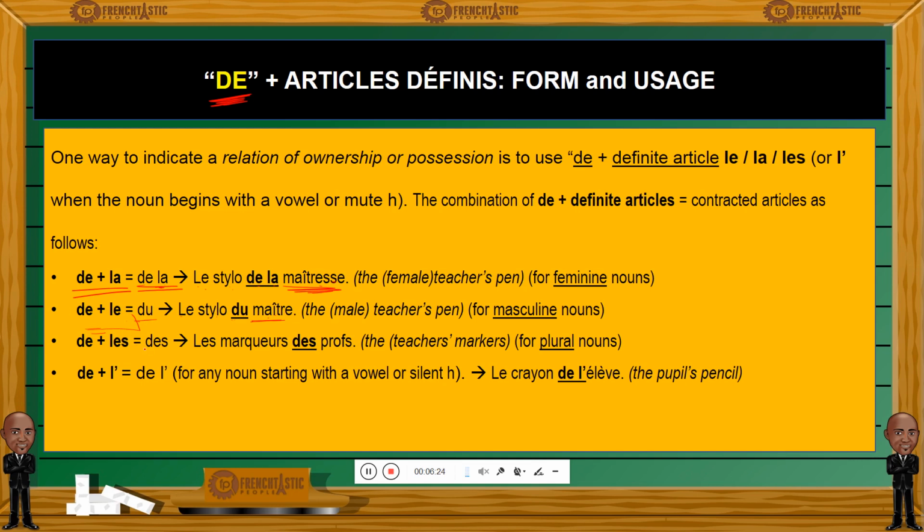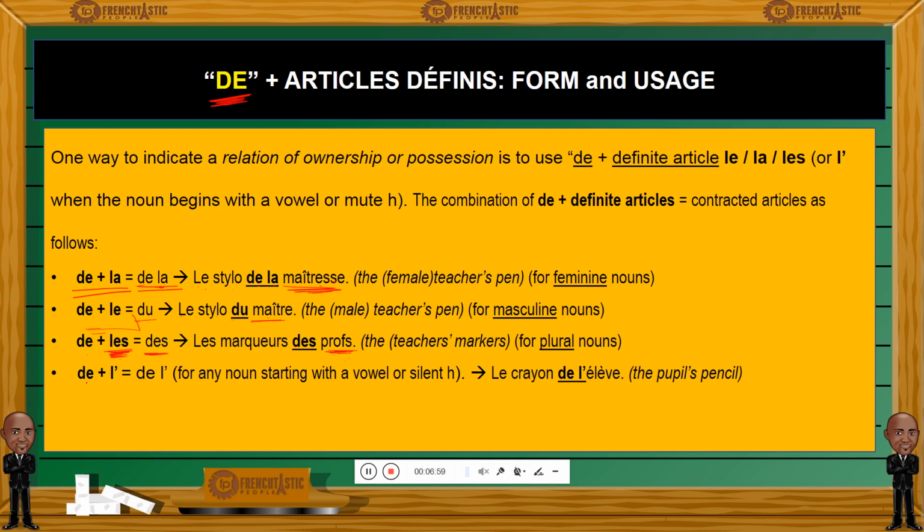Next, we have de les, les marqueurs des profs. So the teachers' markers. We have here prof, professeur. This is a professor, a teacher, in the plural form. So we want to say the markers of the teachers. Because teachers is plural, then we have to use a definite article that is plural, and this is les. So of the, de les, and les is plural. Together, it becomes des, contracted into des.